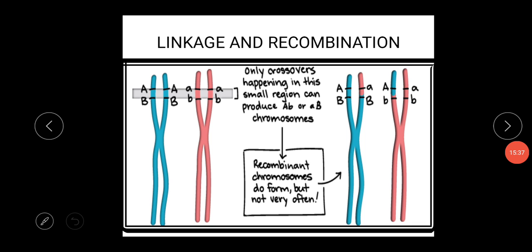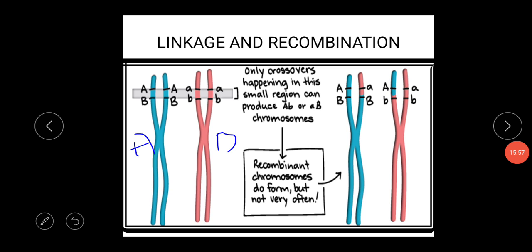Suppose this is one gene, okay, this is A and this is B chromosome. So when crossing over actually takes place, only the crossing over happening in this small region can produce A small b or small a capital B chromosome. Okay, so this is the recombination.